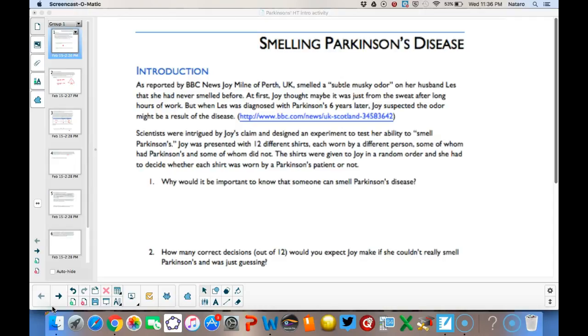So the scientists were intrigued by Joy's claim, and they decided to design an experiment to test her ability to smell Parkinson's. She was presented with 12 different shirts, each worn by a different person, some of whom had Parkinson's and some of whom did not. The shirts were given to her in a random order, and she had to decide whether each shirt was worn by a Parkinson's patient or not. I'd like you to pause the video right now and answer the 3 questions on your handout.